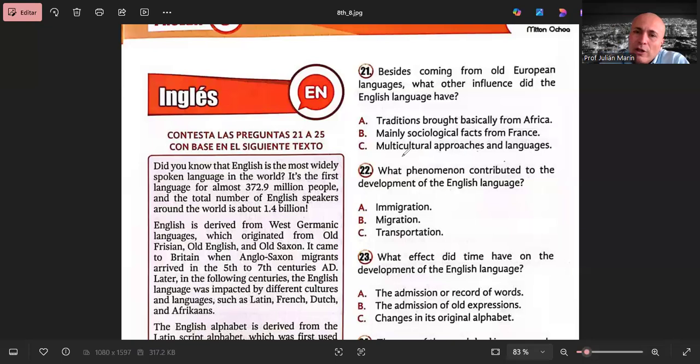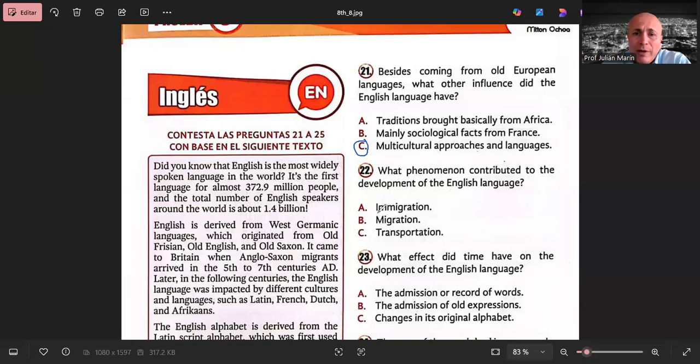It says multicultural approaches and languages. This is the one that I would choose. Why? Because they mention in the text not only the different languages, but also the different cultures that had an impact in the development of this language. Let's continue with question 22. What phenomenon contributed to the development of the English language?